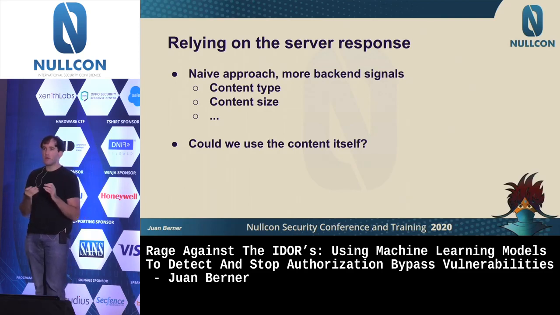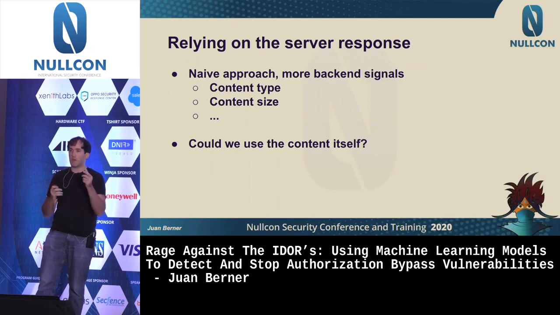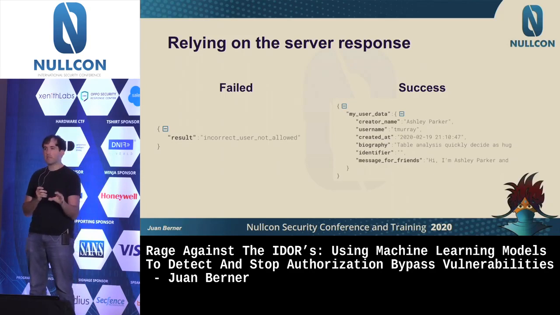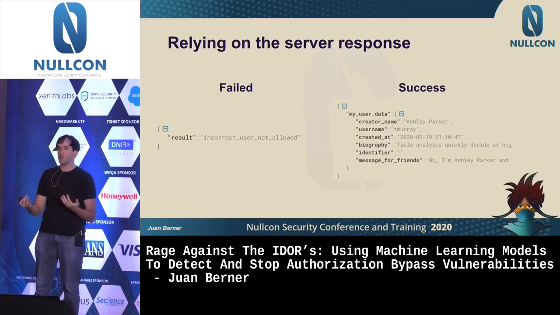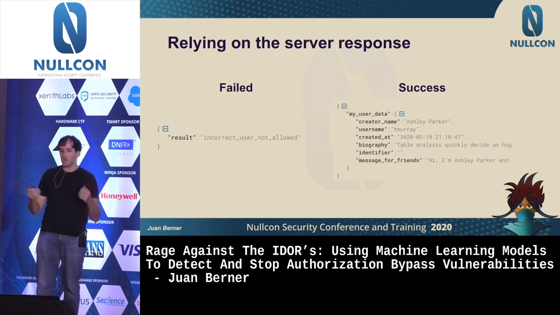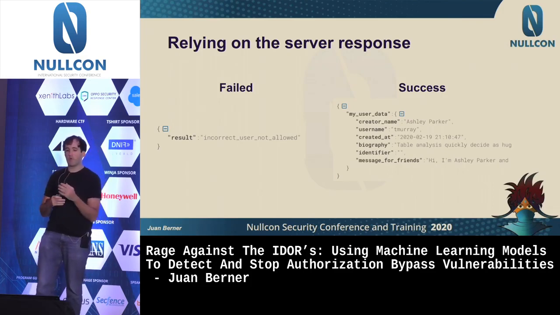If you do that, then you have an issue of APIs that might return you the same amount of content, just with a failed message. And when it's a successful message, it might return you the good information. But, like in this case, there might be some patterns that you could see and that machine learning models could also learn. So, for example, when it fails, it's always sending an incorrect user not allowed message. But when it's successful, it's sending some other information, like creator name or biography.